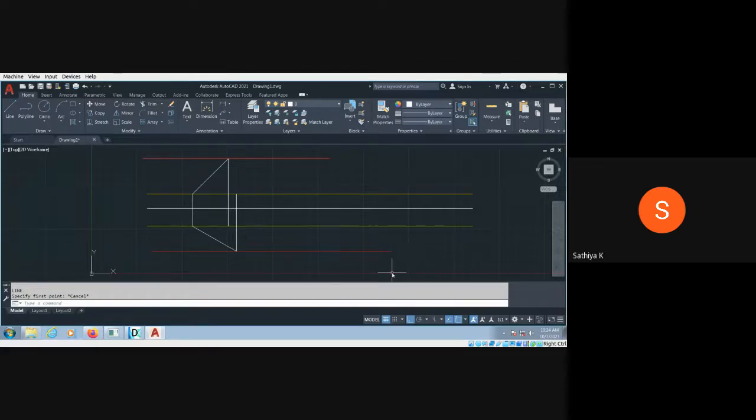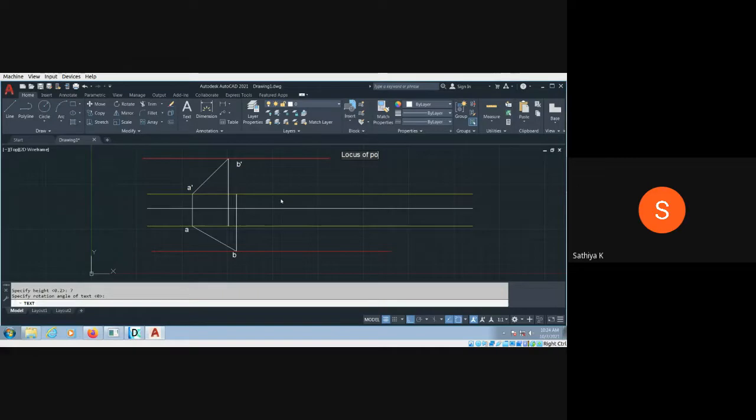So now I have to type the text. Set the text height as 7. The angle should be 0. Enter. And this point is nothing but A prime. It's nothing but B prime. Here A, here B, because it is a top view. So the front view should be represented by the prime symbol.